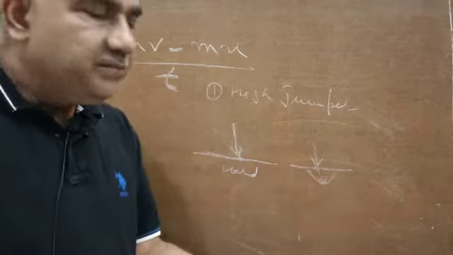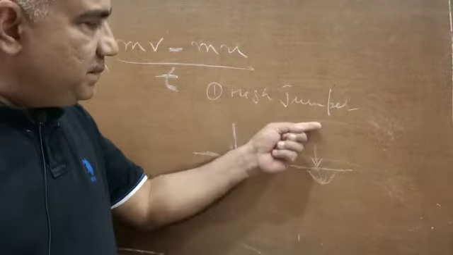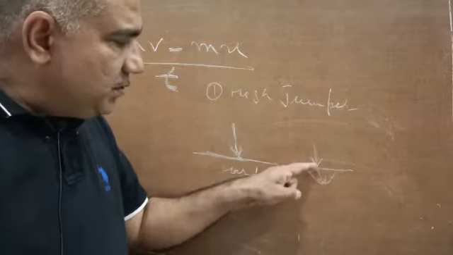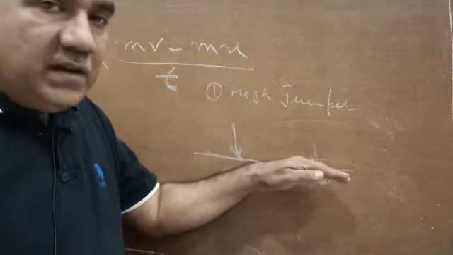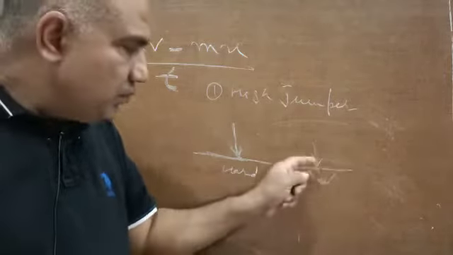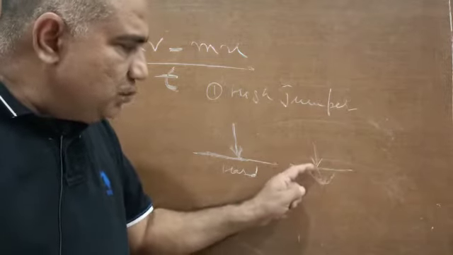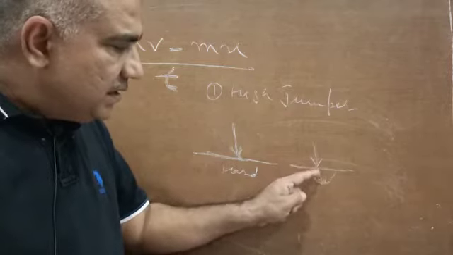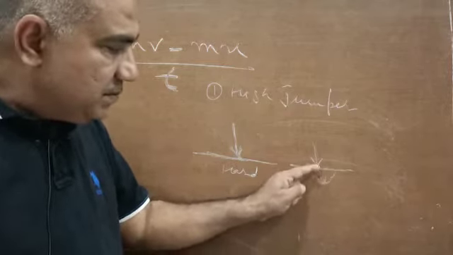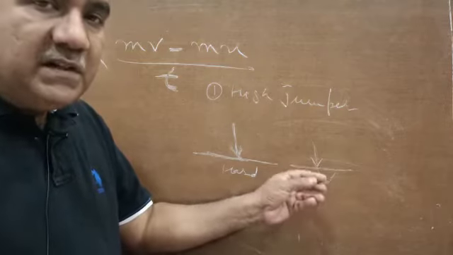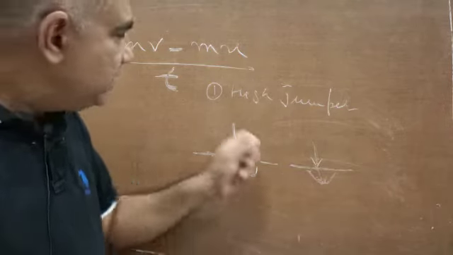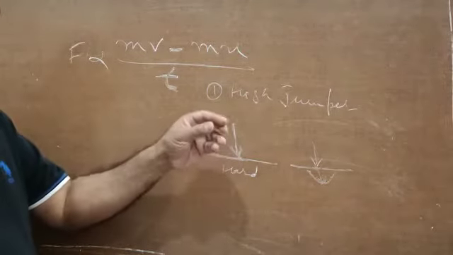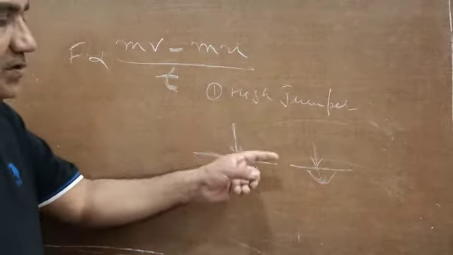He suffers some injury. In another case, when a person lands onto soft ground, let us say a cushion or a heap of sand, the moment he comes in contact with the surface, this surface is going to bend downwards. When the surface bends downwards, the motion of the person is not killed here, it is killed here after traveling this much distance. To travel this distance, some more time is taken, which means time is more. And when the time is more, the force is less. So there is a chance of suffering less injury or no injury in this case.